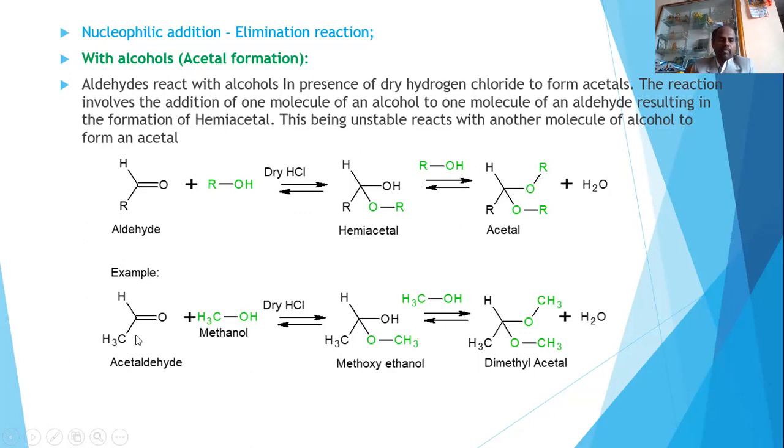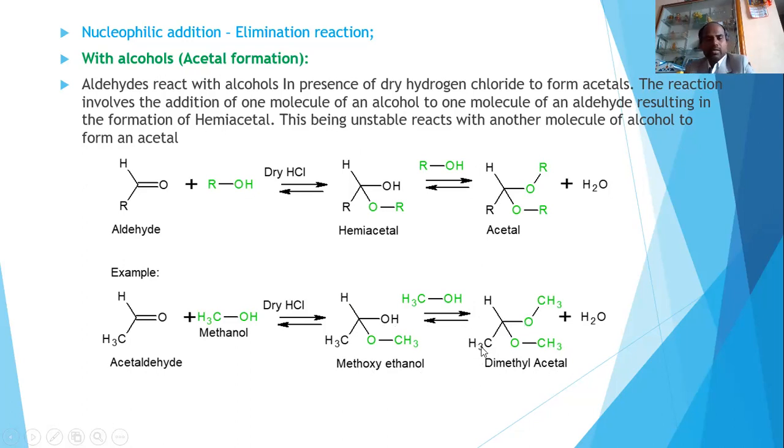So let's take an example. Here I am taking acetaldehyde. When acetaldehyde is treated with methanol in presence of dry HCl, it gives this particular product. This CH3O is called the methoxy group. Methoxyethanol is the hemiacetal obtained. This methoxyethanol, when it is treated with methanol in presence of dry HCl, gives this particular acetal. How can we name it? This is one methyl, this is another methyl. That is the reason dimethyl acetal is the product obtained.